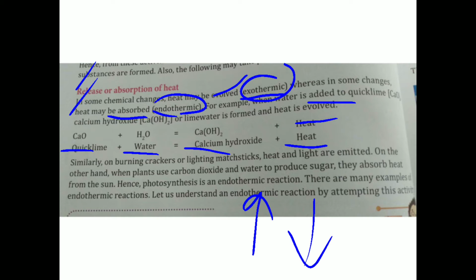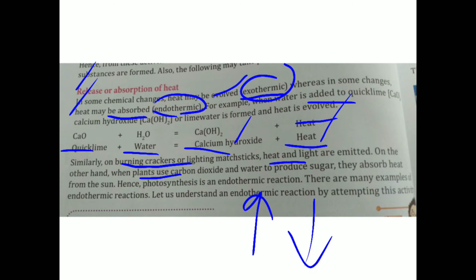The first characteristic is that a new substance is formed. The second is the release or absorption of heat. Similarly, when we burn crackers on Diwali and when we light a matchstick, heat and light are produced. So those are exothermic reactions.